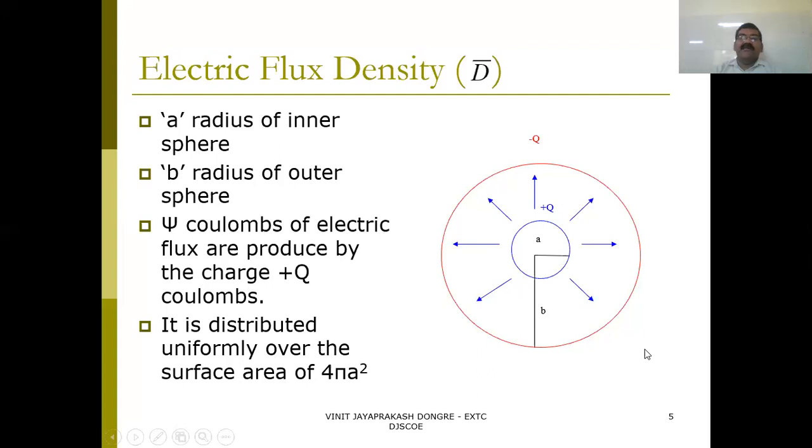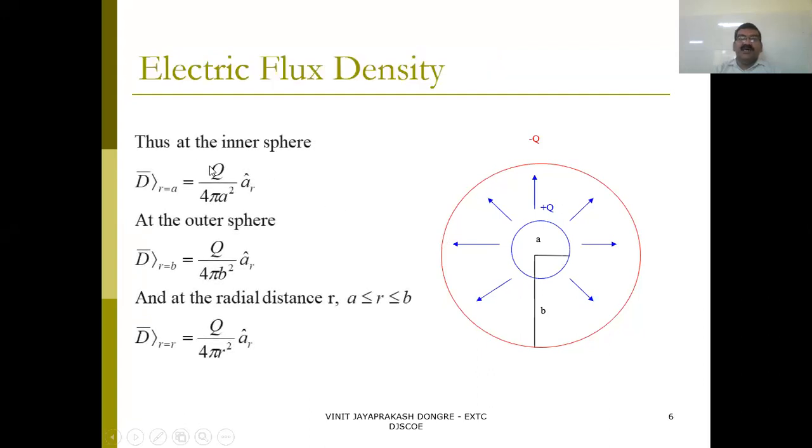Further, what will be the flux density at the inner sphere? What is the radius of the inner sphere? R equals A. So it is Q upon 4 pi R square, or directly 4 pi A square, where Q is the charge and 4 pi A square is the surface area of the sphere. Because it is a vector quantity, that is why it comes here. At the outer sphere, instead of A, you have to put B.